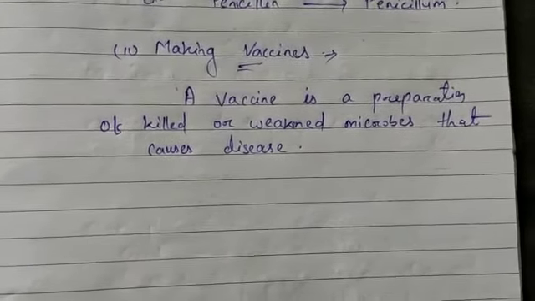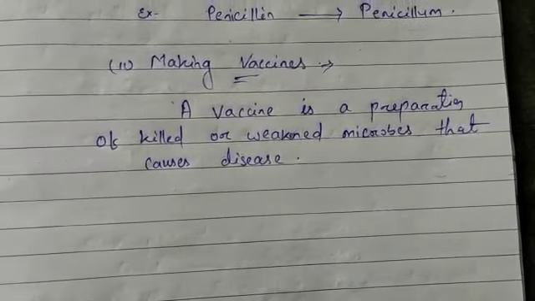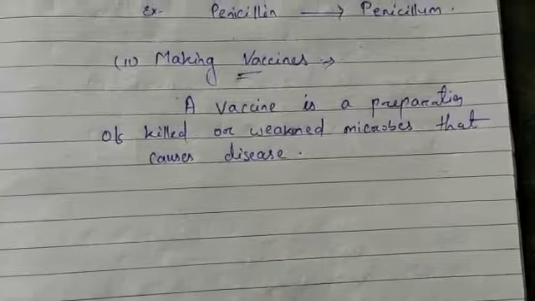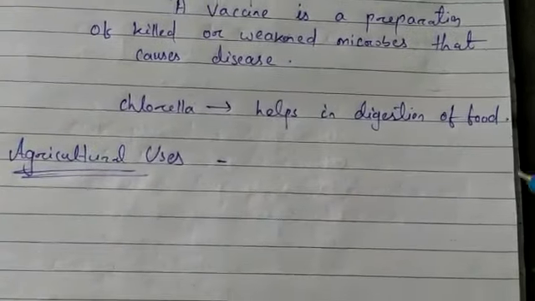Some microbes are also used as food supplements. For example, chlorella lives inside the human body and helps in the digestion of food.